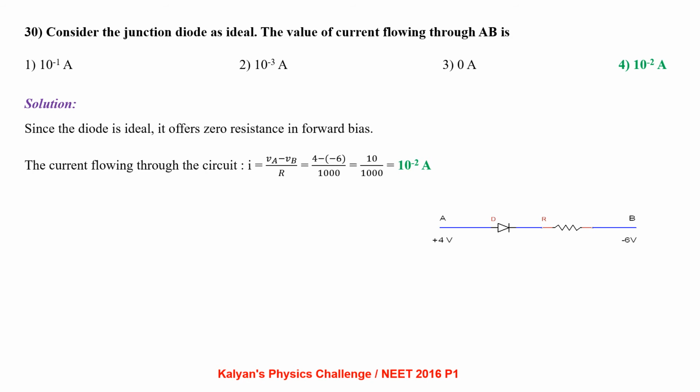So effectively, there is only resistance connected between points A and B. The current is VA minus VB by R. That comes out to be 10 by 1000. So it is 10 power minus 2 ampere.